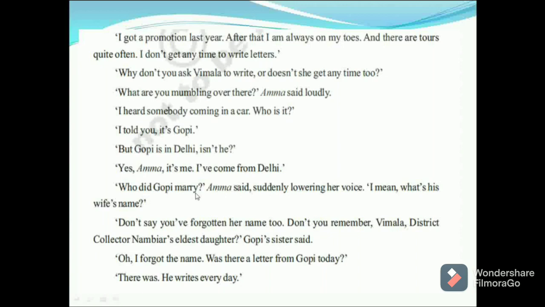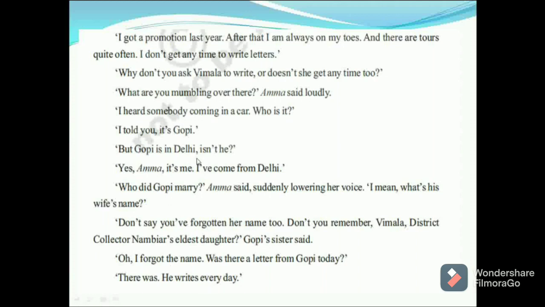Who did Gopi marry? Amma said suddenly, lowering her voice. I mean, what's his wife's name? Don't you say you have forgotten her name too? Don't you remember? Vimala, district collector Nambiyar's eldest daughter, Gopi's sister said. Oh, I forgot the name. Was there a letter from Gopi today? There was. He writes every day.